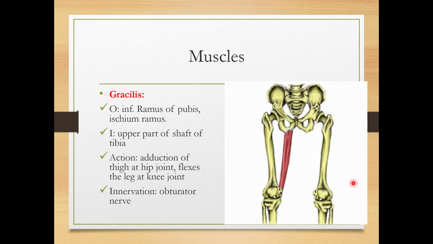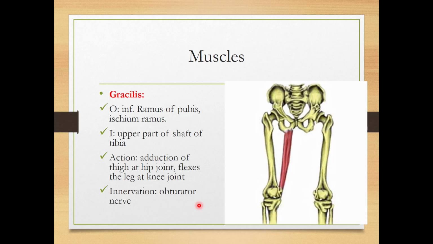Now we will discuss every muscle one by one. Gracilis muscle. This gracilis muscle originates from the ischiopubic rami, which is formed by the inferior ramus of the pubis and the ischial ramus, and it is inserted over the upper part of the shaft of the tibia. It does adduction of thigh at the hip joint and flexion of the leg at the knee joint. The innervation is obturator nerve.